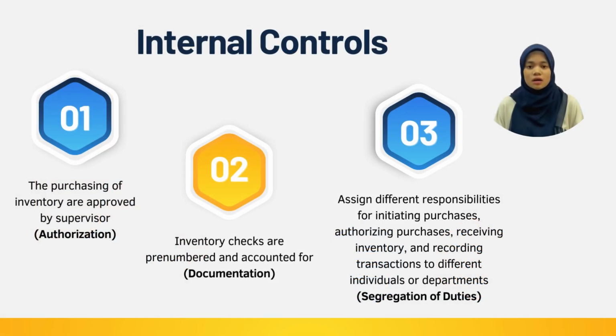The internal controls are authorization. The purchasing of inventory is approved by supervisor. Next is documentation. Inventory checks are pre-numbered and accounted for. And lastly, segregation of duties. Assign different responsibility for initiating purchase, authorizing purchase, receiving inventory, and recording transaction to different individuals or departments.